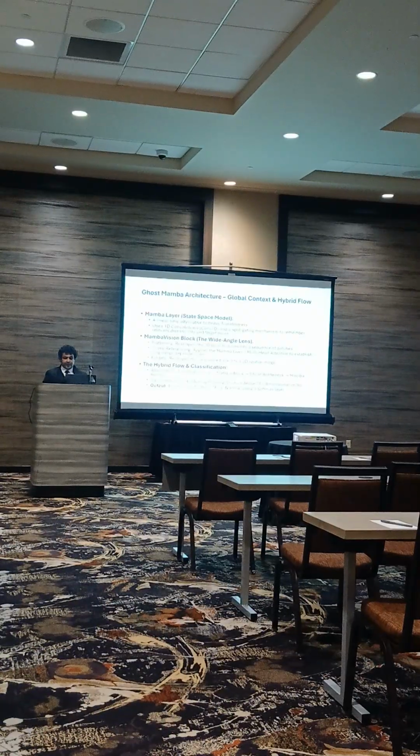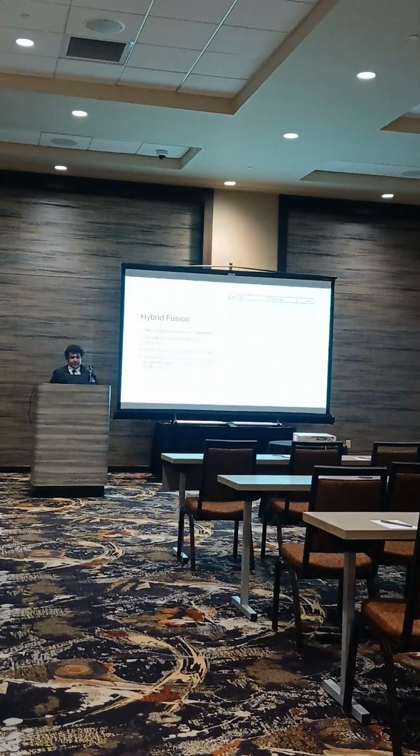And finally, it goes to a two-class softmax layer that makes the classification of tuberculosis or normal. The hybrid fusion: we alternate Ghost and Mamba blocks to get the best of both worlds. The Ghost blocks act as our local feature extractors and progressively shrink the image resolution, which keeps the computational cost extremely low. Once our resolution is manageable, we inject the Mamba block to establish global spatial awareness.